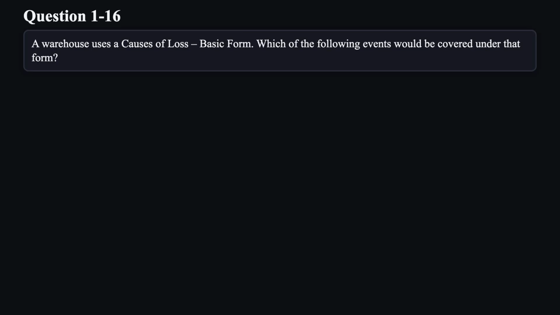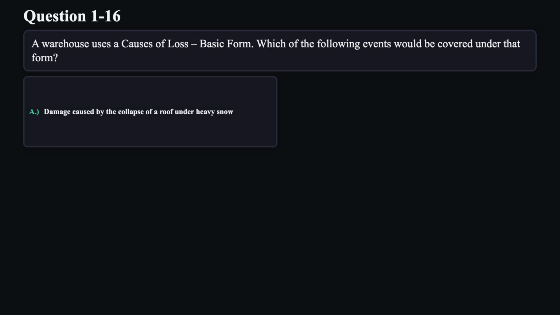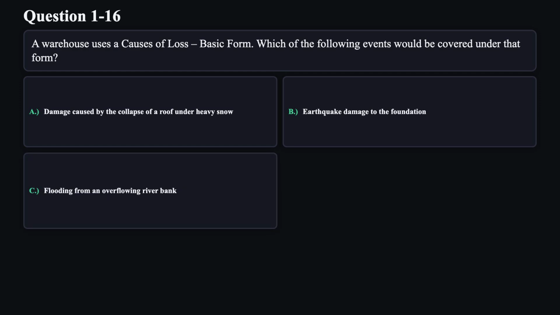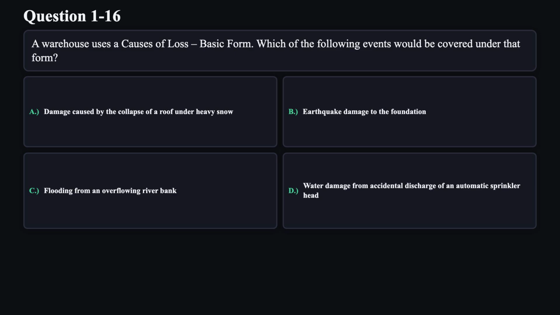Question 16. A warehouse uses a causes of loss, basic form. Which of the following events would be covered under that form? A. Damage caused by the collapse of a roof under heavy snow. B. Earthquake damage to the foundation. C. Flooding from an overflowing riverbank. D. Water damage from accidental discharge of an automatic sprinkler head.